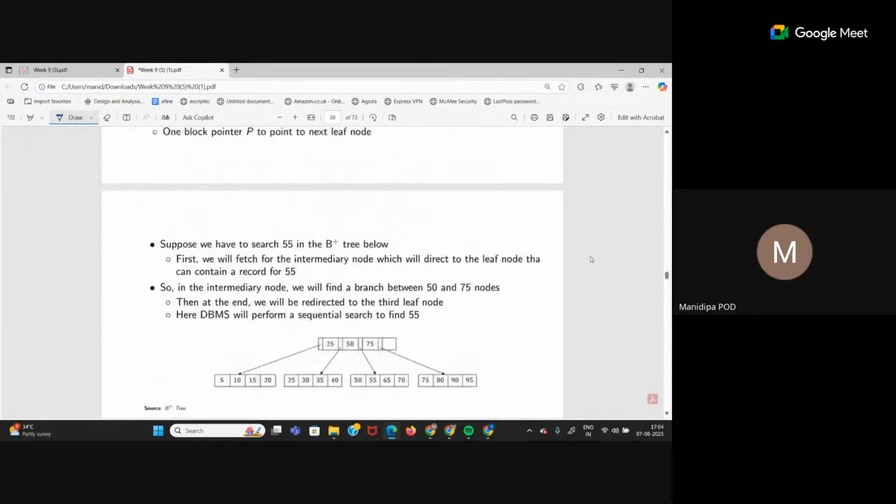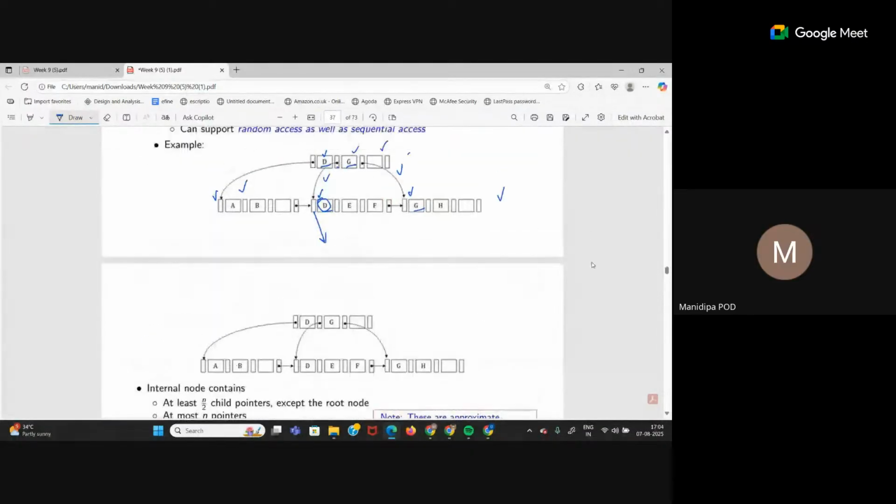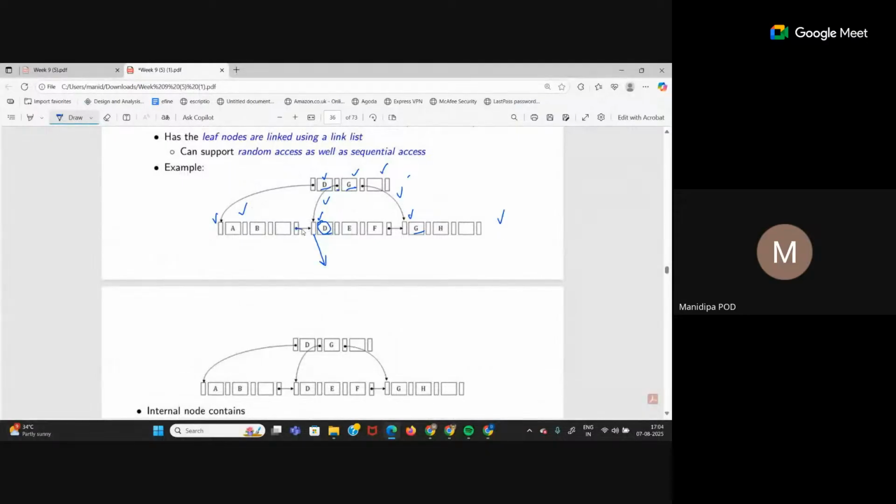But in B plus tree, one specialty is that you can see all the leaf nodes are connected. See this arrow? This leaf node is pointing to the next leaf node. This leaf node is pointing to the next leaf node. So can you tell me a data structure where one node points to the next node? Linked list. That means leaf nodes use a linked list in case of B plus tree. All the leaf nodes are linked using a linked list. Why is this done? So that we can have random access as well as sequential access. So in a linked list, is random access possible?